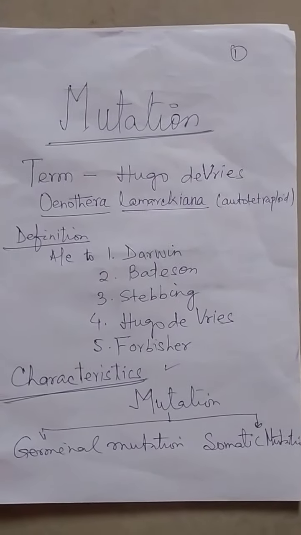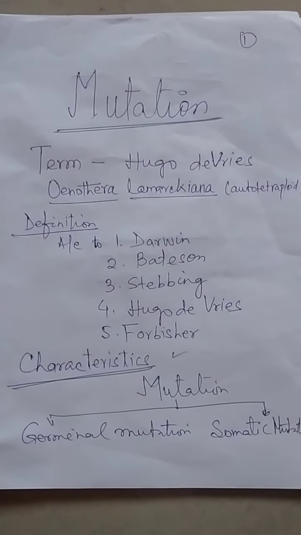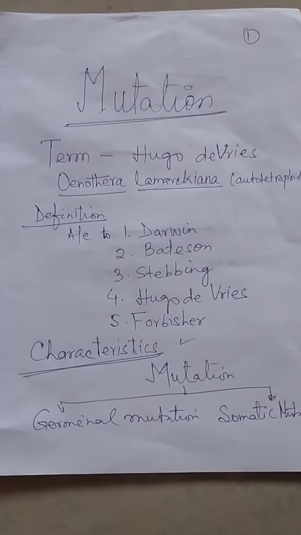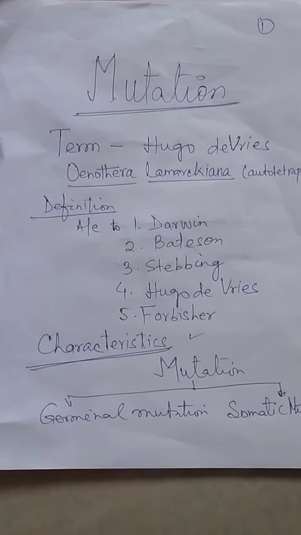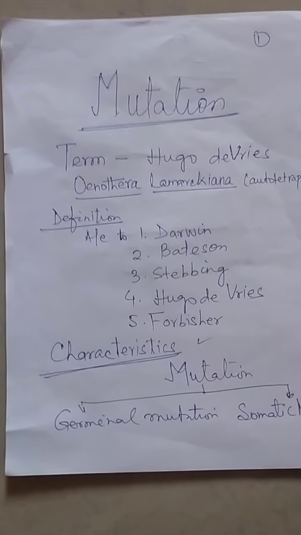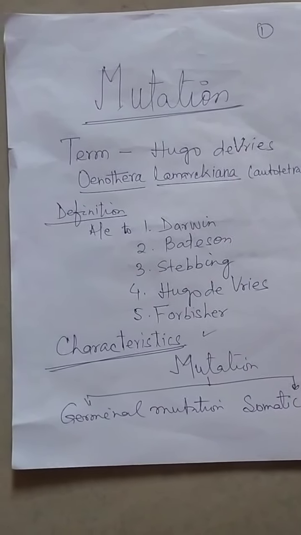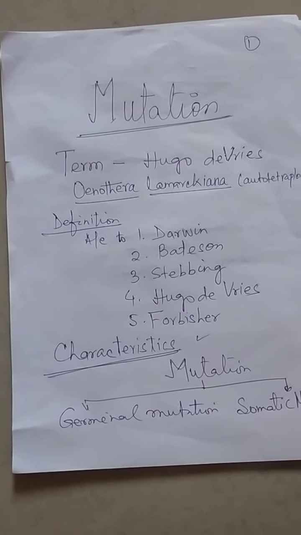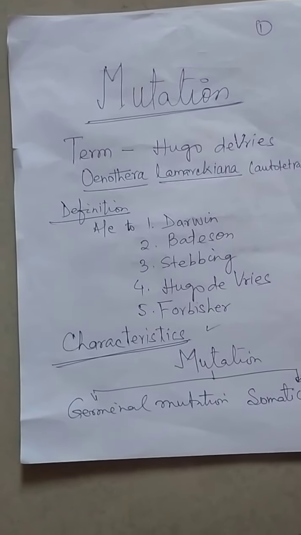Now, mutation has been defined by several geneticists and other scientists. Darwin called mutation sports, the sudden appearance of a new hereditary character in the offspring. Watson defined mutation as discontinuous variation. Stebbing defined mutation as discontinuous chromosomal changes with genetic effect.